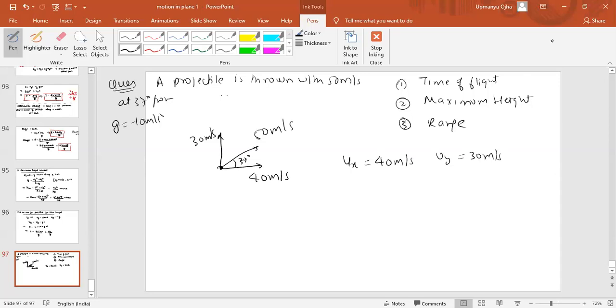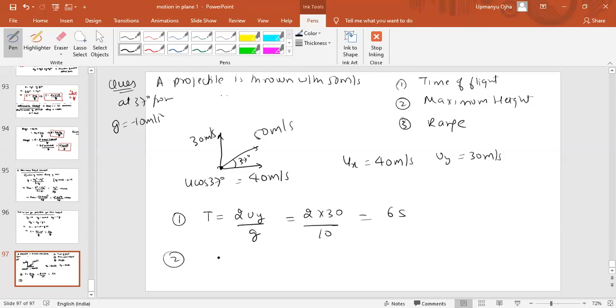Now what is the formula of time of the flight? See, how did I find this? It is u cos 37. u cos 37 is 40 meter per second. I will not tell you again how to find the cos 37 value. I have told that before also. So first part is time of the flight. That is 2uy by g. So 2 into 30 by 10. That will come as 6 seconds is time of the flight.